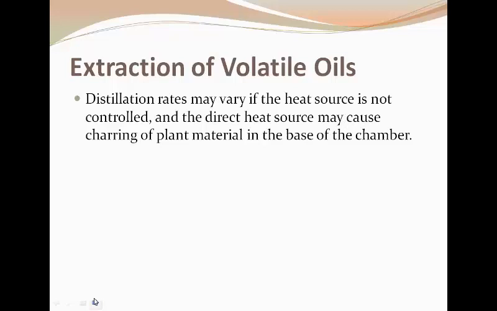So the direct heat source to the plant in the water can cause tearing of the plant material.